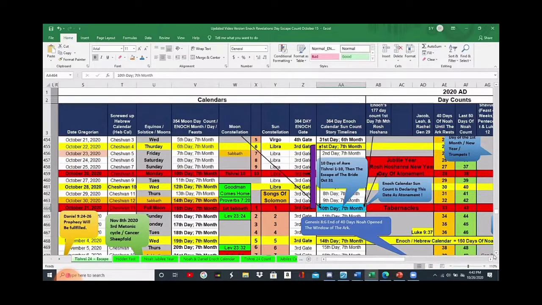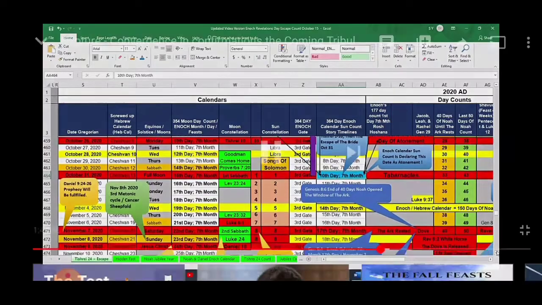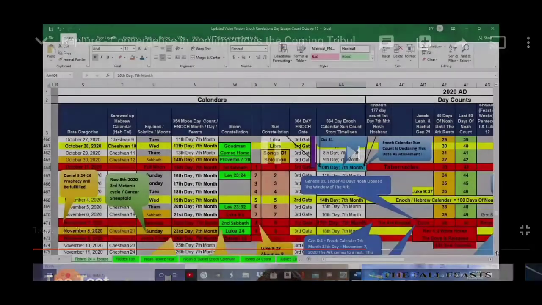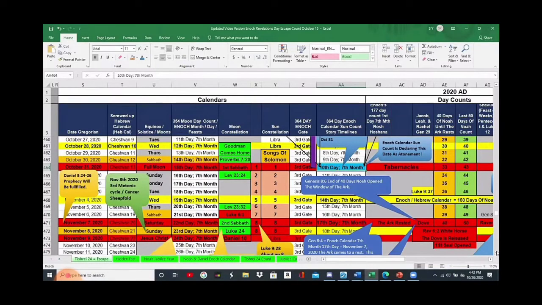Okay, moving on to something else here real quick. Let's move on to tabernacles. I want to show everybody how all this fits into tabernacles. So this very well could be the day of the escape. We're in this ministry agreeing that yes, this is a very high watch date. Everybody keep your eyes and ears open, keep in prayer, keep in fast. Keep watch. This is a very, very high watch date, October 31st.